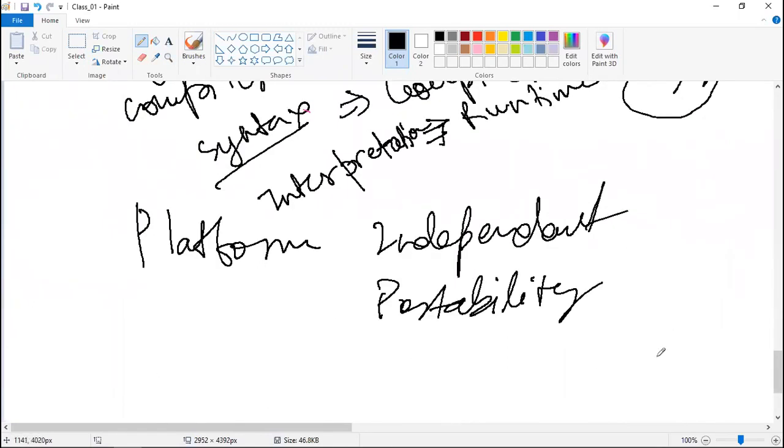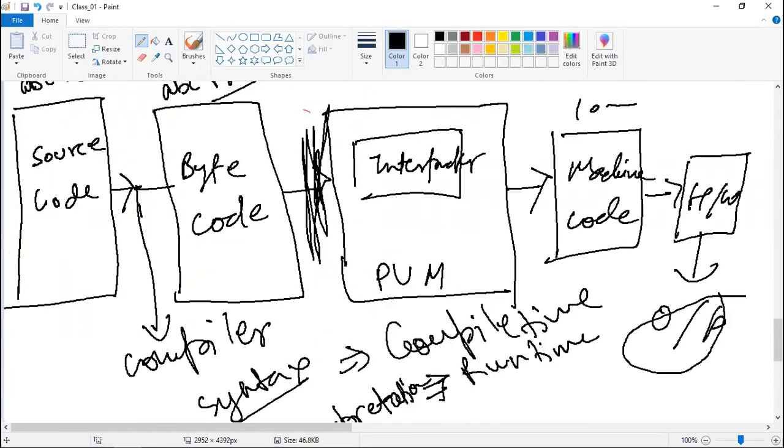What is portability? Portability talks about source code. Whenever you can move the source code from one system to another, let's say I'm writing this source code on Windows, but if I'm able to move this source code from Windows to Mac or Linux, then I will say it is portable. So C and Python both are portable, but low-level programming languages are not portable. They are neither portable nor platform independent.